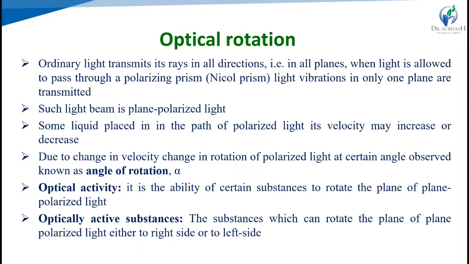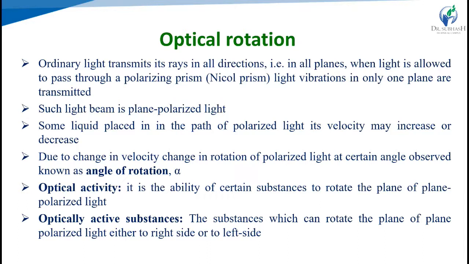An optically active substance can rotate the plane of plane polarized light either to the right side or to the left side, so it is dextrorotatory or levorotatory, depending on whether the plane is rotated clockwise or anti-clockwise.